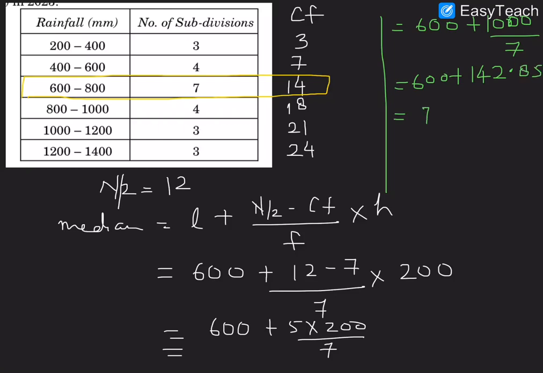So it comes out to be 742.85 approximately.